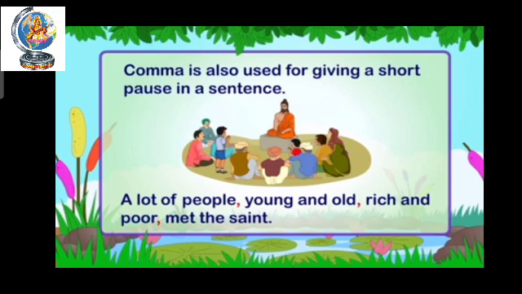A lot of people, young and old, rich and poor, met the saint. So here see, after people comma, after old comma, and after poor also comma. Means here we are keeping a short pause, for a while we stop over there. So at that time also we can put comma. A lot of people, young and old, rich and poor, met the saint. Over there I put a little bit of hold, a short pause. We have to stop somewhere, so at that time we can put comma.